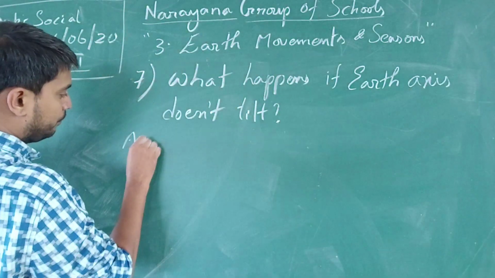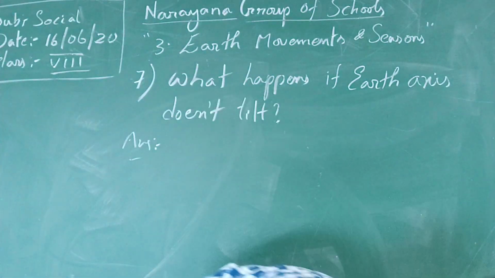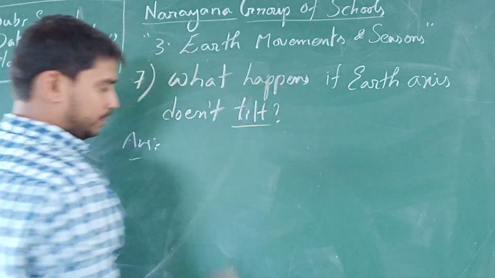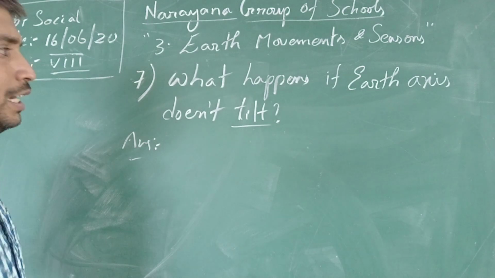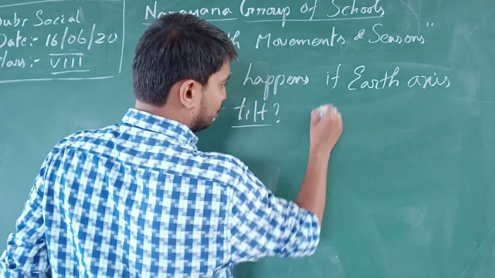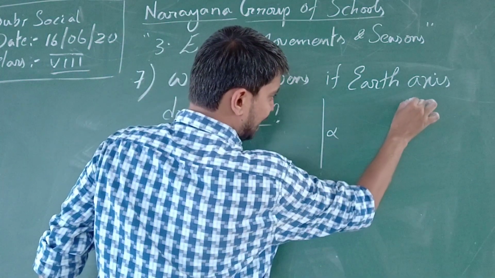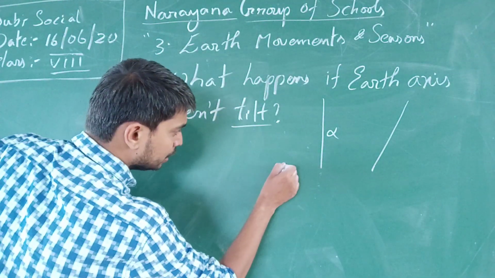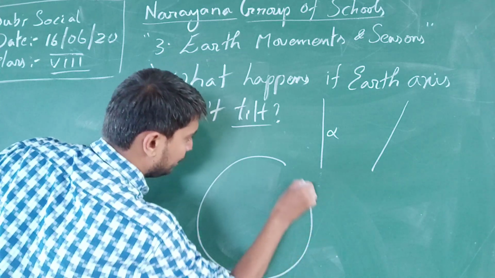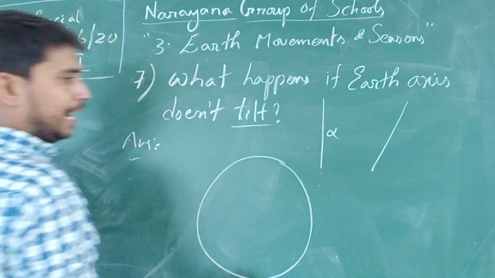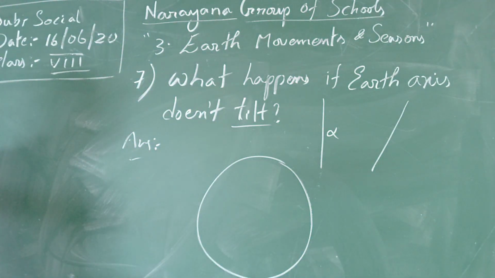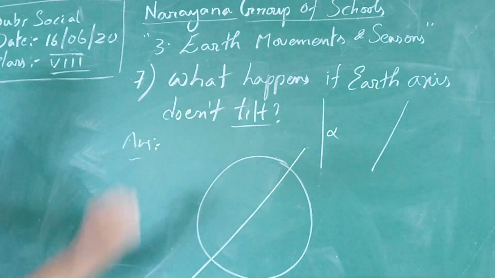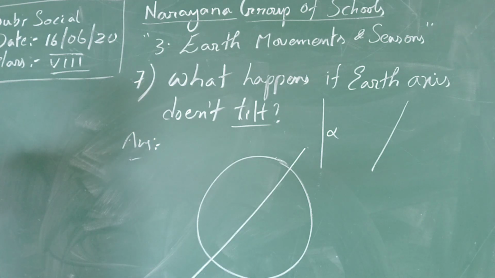Now coming to the answer. First of all, what is the meaning of tilt? Tilt means a slant, not in a straight pattern, but in a slant direction. As we all know, rotation takes place throughout the day and revolution takes place throughout the year, around the sun, in a tilted pattern.